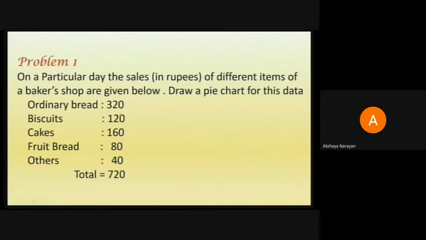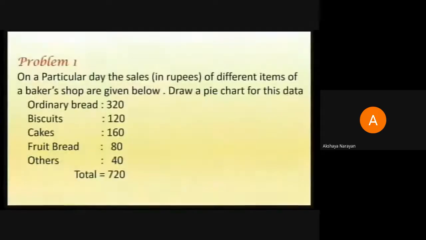Now, if I want to represent this as a pie chart, first I need to understand that the complete circle that I shall be drawing will represent this 720 rupees, which is the total sale made on the day. Out of that 720, 320 is to be allocated for ordinary bread, 120 for biscuits, 160 for cakes, 80 for fruit bread and 40 for the other items.